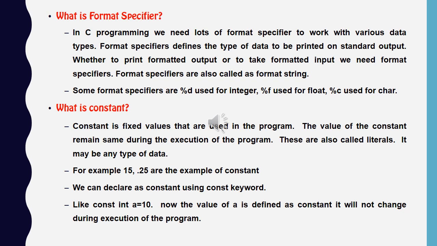What is a constant? A constant is a fixed value that is used in a program. The value of a constant remains the same during the execution of the program. We cannot change the value; it cannot change itself. These are also called literals. It may be any type of data. For example, 15.25. These are all constants.